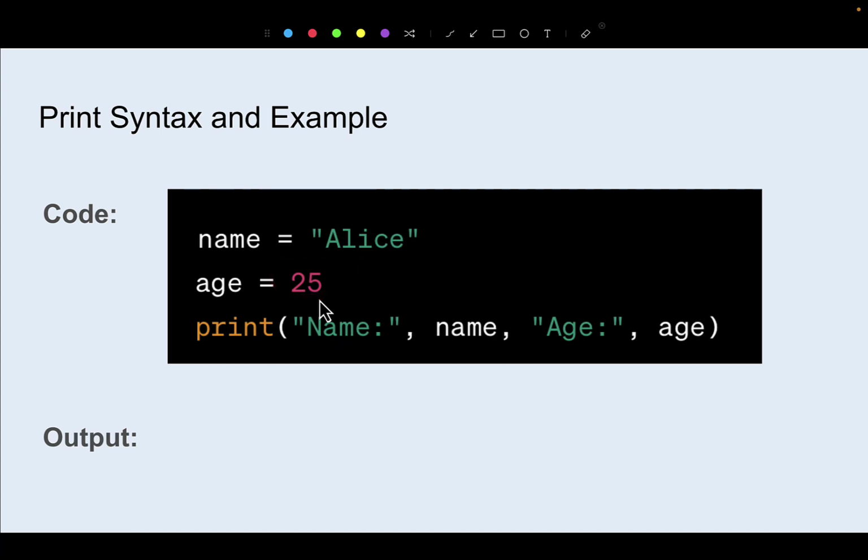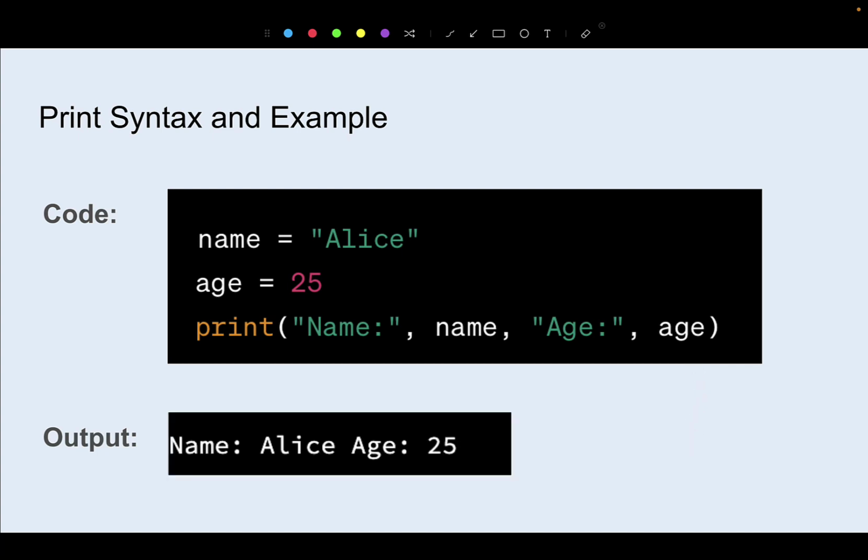Age is 25, so this is basically an integer value. When we write our print statement, we're giving it a header, here's our comma, name, comma, age, comma, and then the value for age right there. So let's take a look at what the output will be then. The output would look something along those lines.